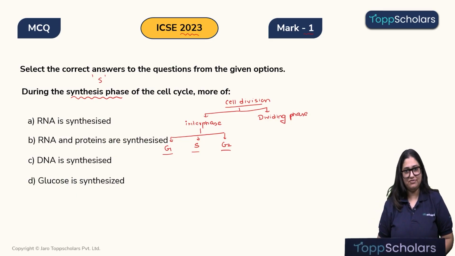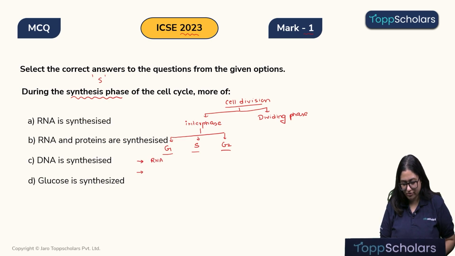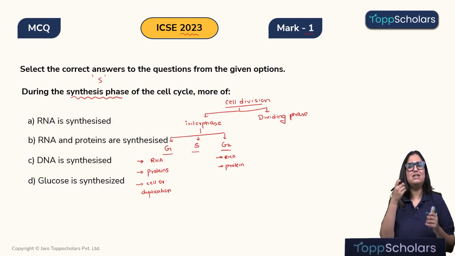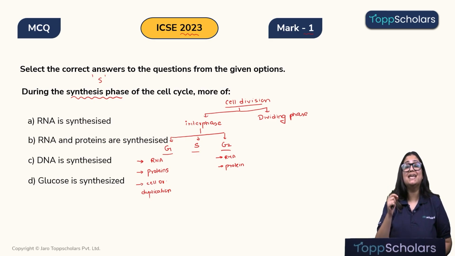Okay. In the G1 phase, children, we see lots of RNA synthesis, lots of protein synthesis, and other cell organelles also duplicate. And similarly it is seen in the G2 phase, that is we see again some more RNA and protein synthesis. So activities in G1, G2 are slightly similar. However, S phase is a very unique phase where only and only, please hear my words carefully, only and only DNA is synthesized or DNA is duplicated.